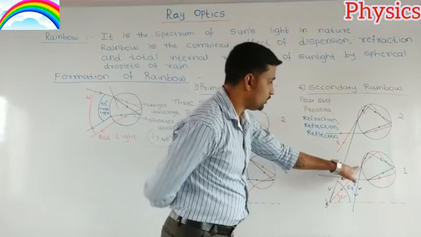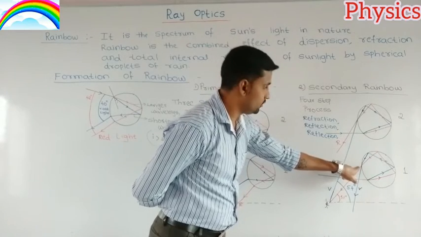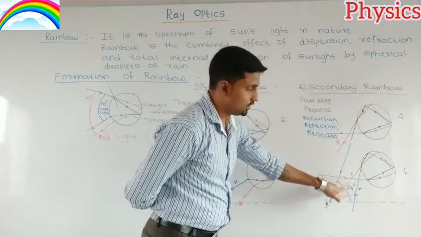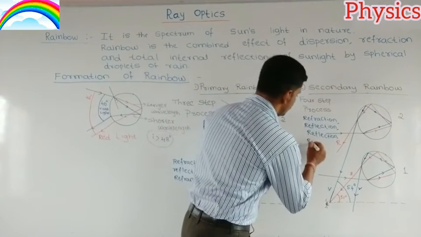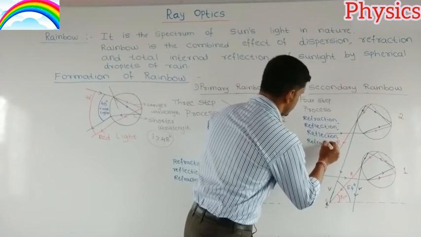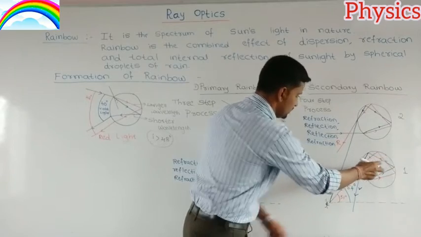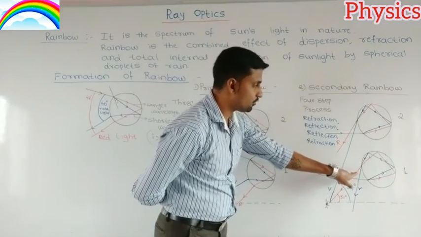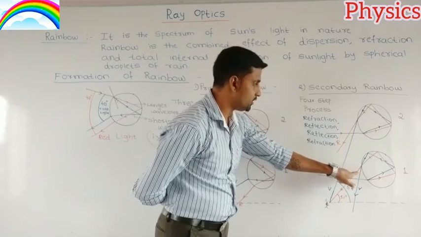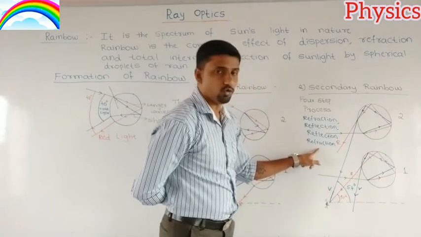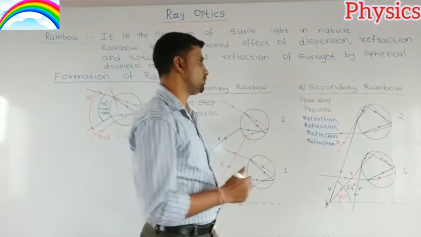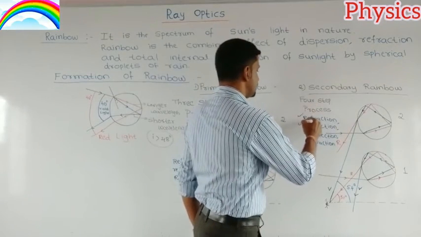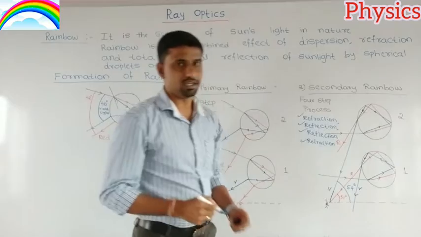And it will come out. When it comes out, it will bend so that you will observe refraction. This is the fourth step. When this reflected ray comes out from this spherical droplet, it will bend so that you will observe refraction. So we can say that the secondary rainbow is a four-step process. They are refraction, reflection, reflection, and refraction.